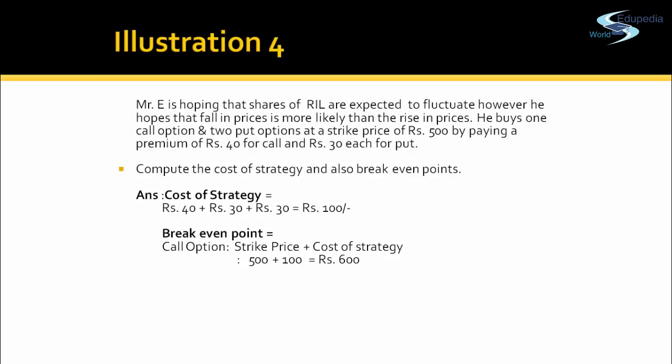So to compute the break even point for the put option, it will be strike price less half of the cost of strategy, since he has two put options. If he had three put options, it would be one third of the cost of strategy, because he is going to recover the premium amount from exercising all the put options. So for the put option, the break even point is 450.